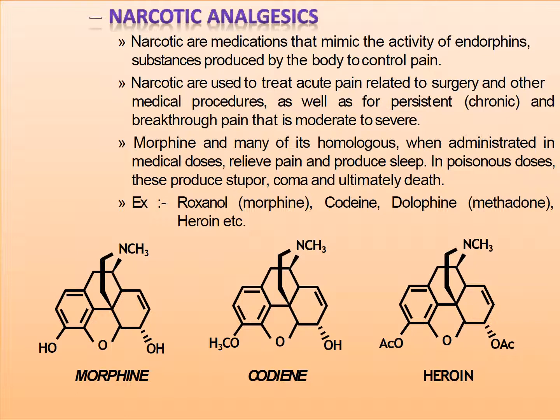Morphine and many of its homologues, when administered in medical doses, relieve pain and produce sleep. In poisonous doses, these produce stupor, coma, and ultimately death. Morphine is usually given to cancer patients. Other examples: codeine, dolophine, methadone, and heroin.